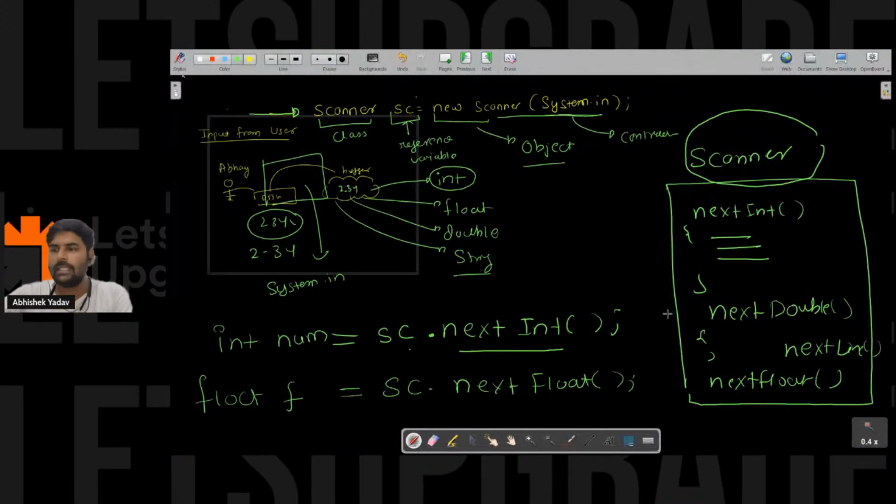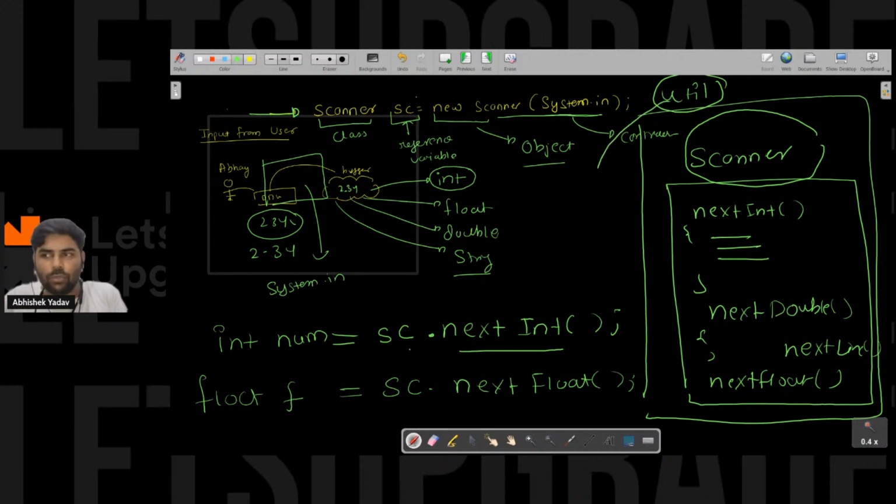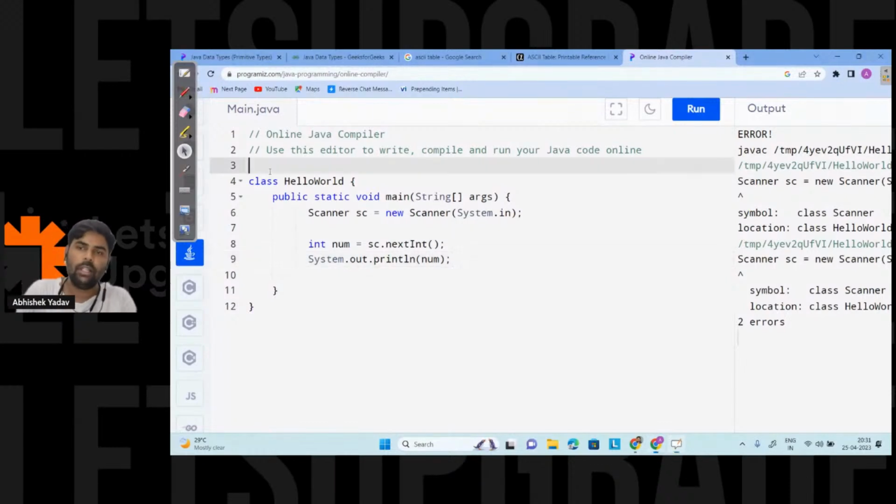So what happens? The Scanner class is what? It is a program, it is some code. This code is written inside the util folder, and in that util folder this Scanner class is written. So I have to use this util package inside my program. In order to do that, I have to write import java.util.Scanner, right? So in order to use the Scanner class inside my program, I have to import it, right everyone? Like this. Okay, let's try to run the code again.